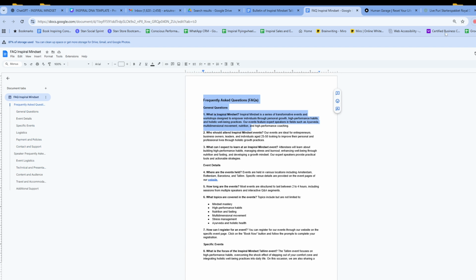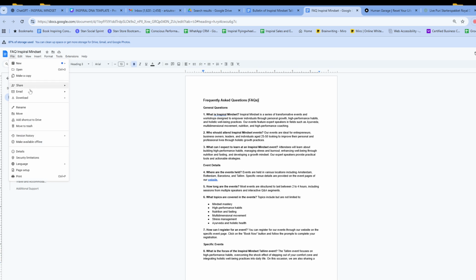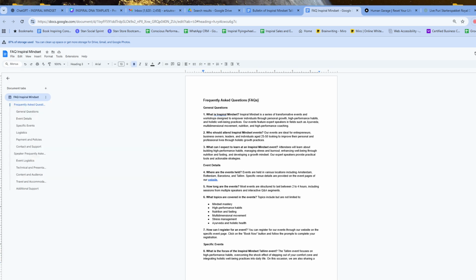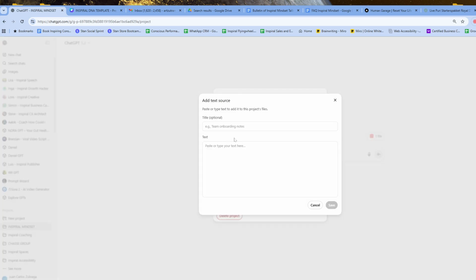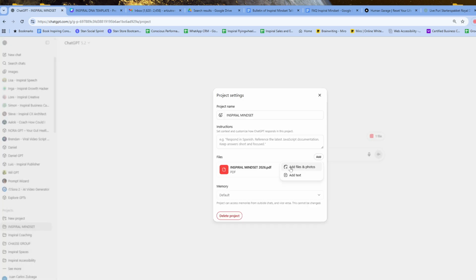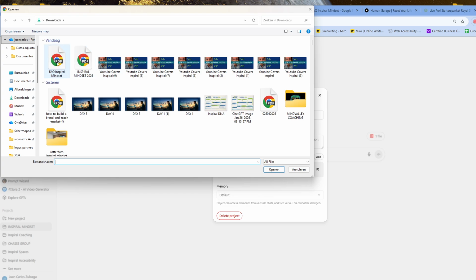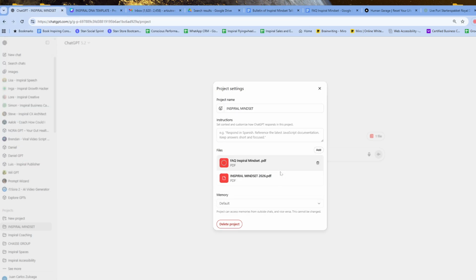So what I'm going to do right now is download this document. It can be a PDF or it can be a Google document. And I'm also going to use this document as one of the main documents for this project. So now I have two great basic documents that already give me a lot of information. If you don't have any, don't worry. The first document that we already did is already a lot for what we are creating right now.